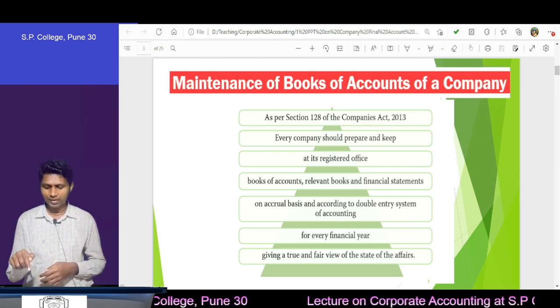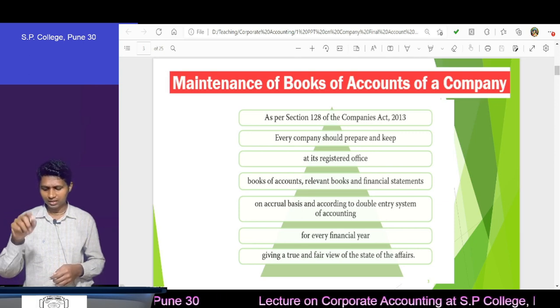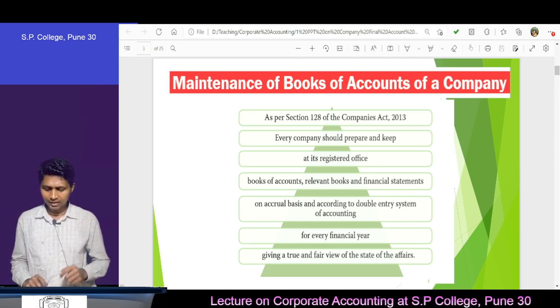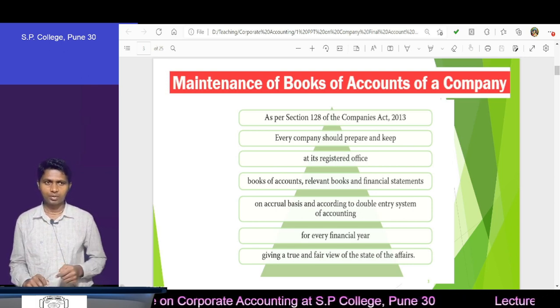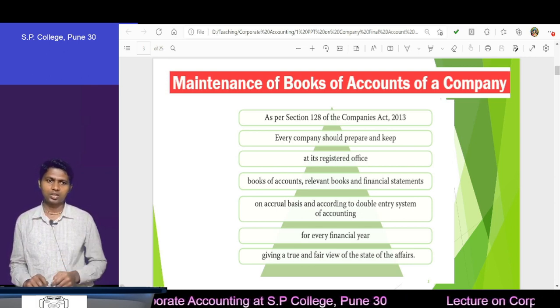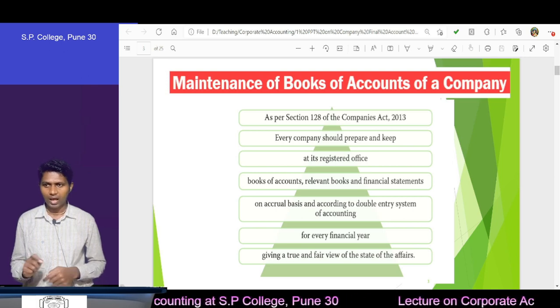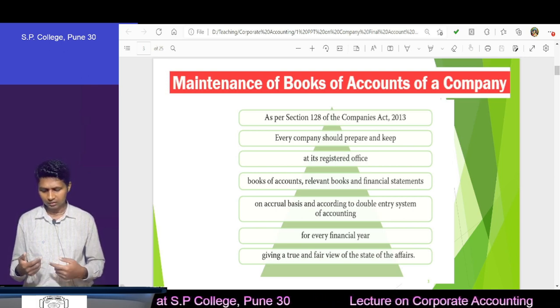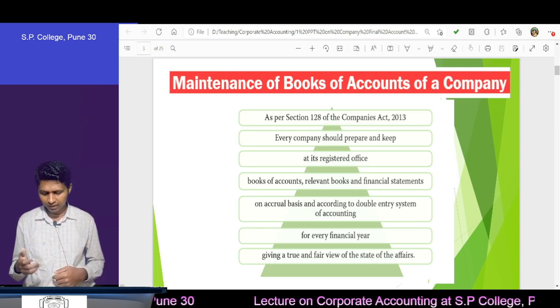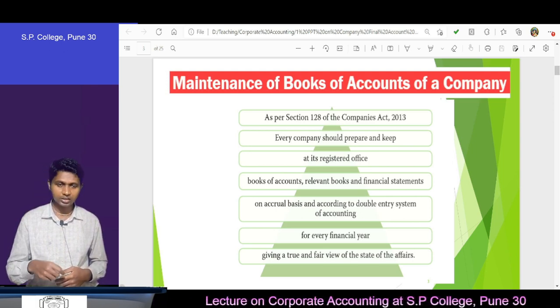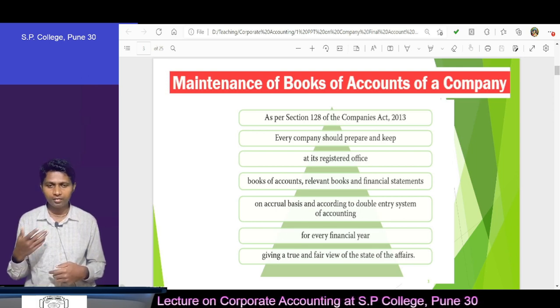Because in the Companies Act 2013, under Section 128, they are saying every company should prepare and keep the books of accounts at its registered office, and some relevant financial statements also, on the accrual basis with the double entry system for every financial year, and we should give a true and fair view.